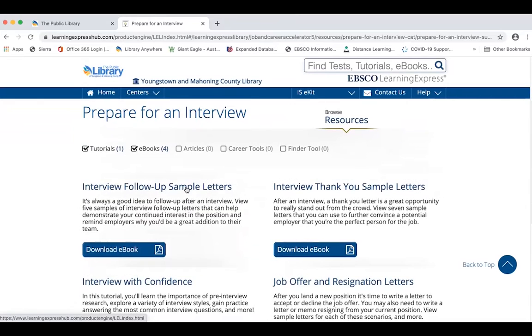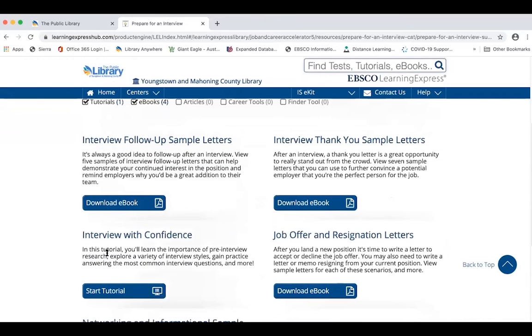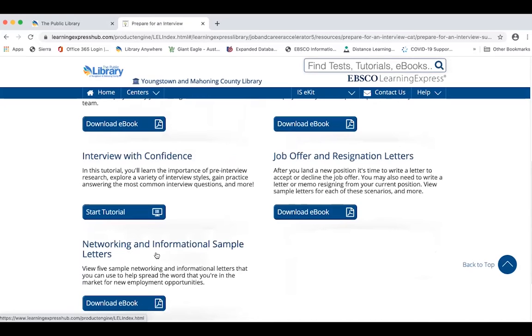So here they have not only, again, that course on how to interview with confidence that we saw earlier in the Career Preparation Center as well, but they also have a whole section of ebooks that you would use with interviews. So they have an ebook about follow-up sample letters, thank you sample letters from an interview, and networking and informational sample letters. And they've just added in this ebook on job offer and resignation letters, which can be very handy. I admit that I'd never seen how to accept a job. I just made a guess on accepting a job.